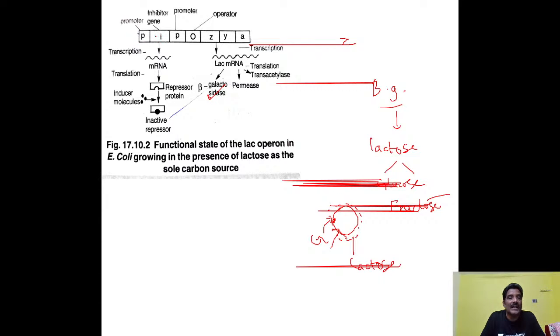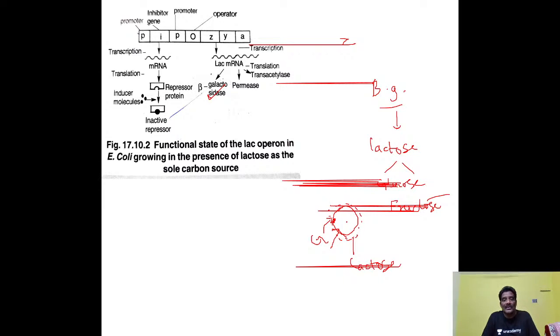So this is the flow chart representing the functional state of the Lac Operon in E. coli growing in the presence of lactose as a sole carbon source. I mean glucose is the carbon source over here. So when E. coli is surrounded by lactose, then only gene expression will be there. How is gene expression controlled? By the repressor protein. The repressor protein works positively and negatively.